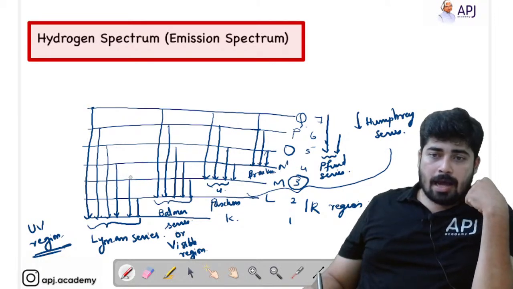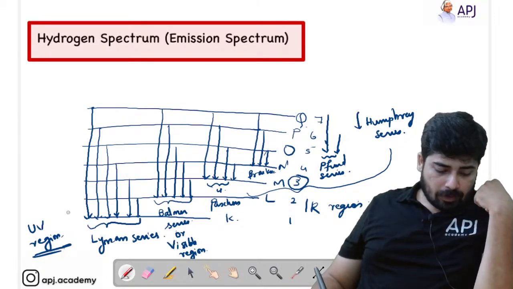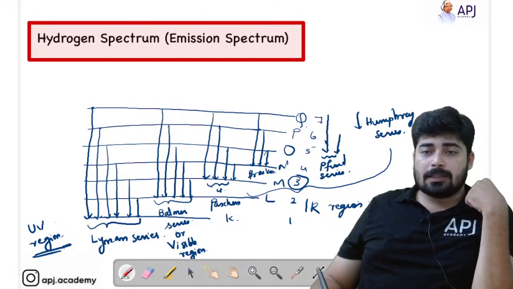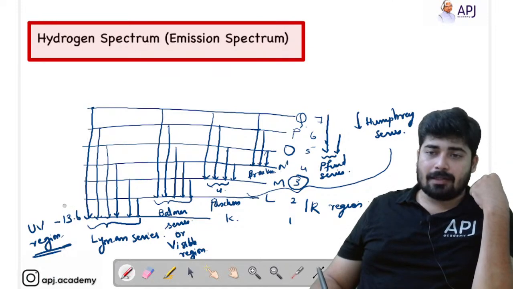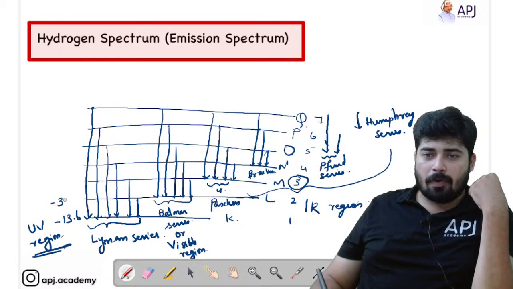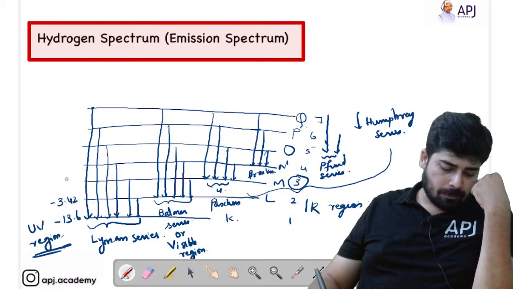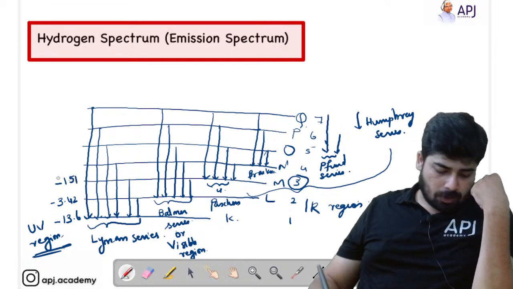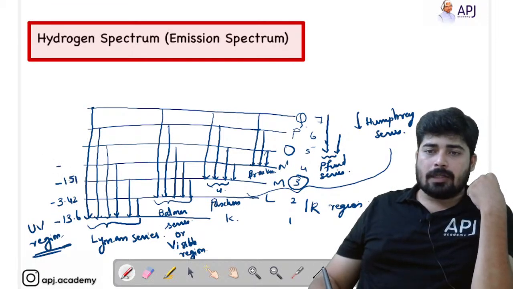Okay, and let me also give you the values of the energies. The first shell has an energy of minus 13.6 electron volt, and the second shell has an energy of minus 3.42 electron volt. The third shell has an energy of minus 1.51 electron volt, and the fourth shell is minus 0.85 electron volt.